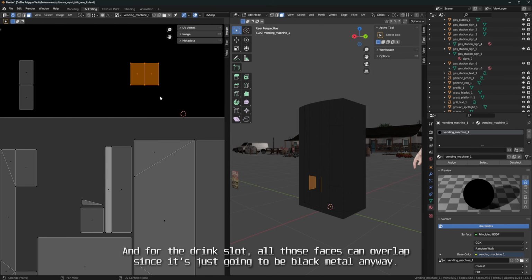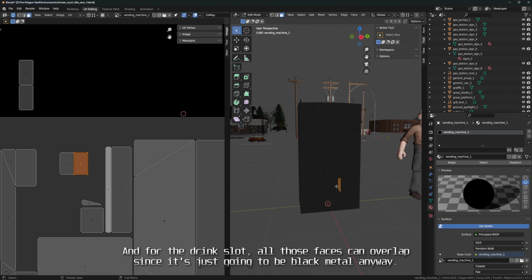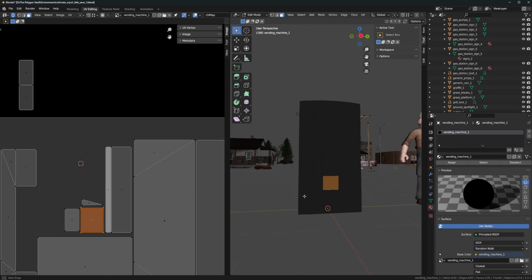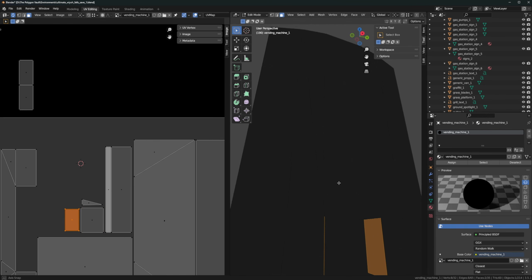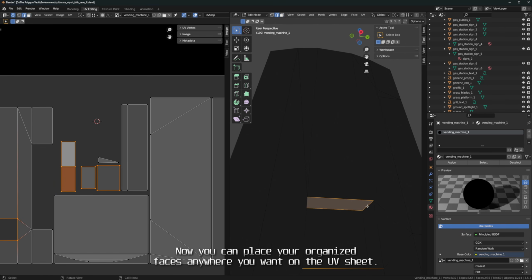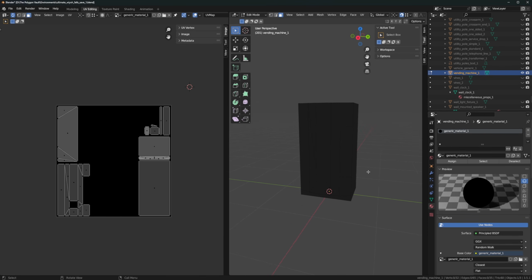And for the drink slot, all those faces can overlap since it's just going to be black metal anyway. Now you can place your organized faces anywhere you want on the UV sheet.